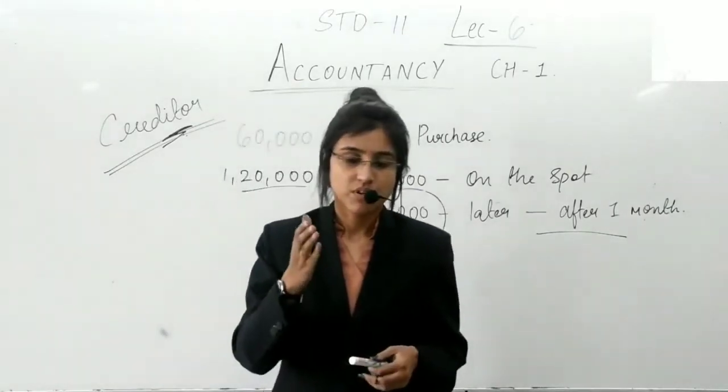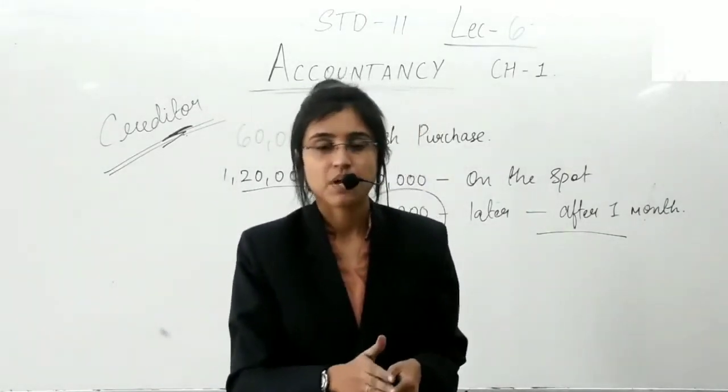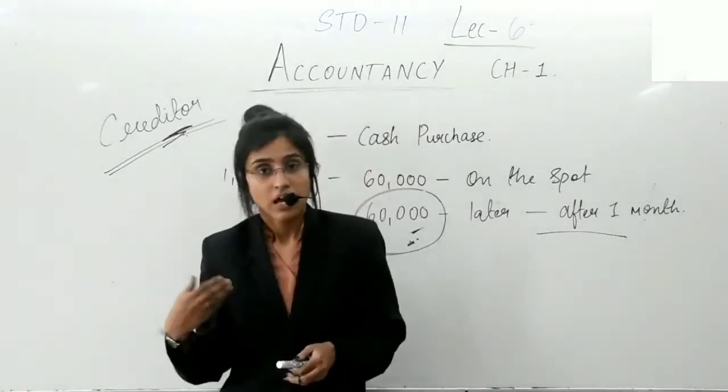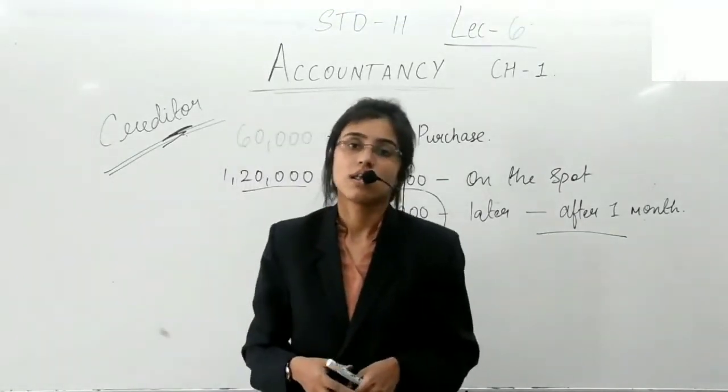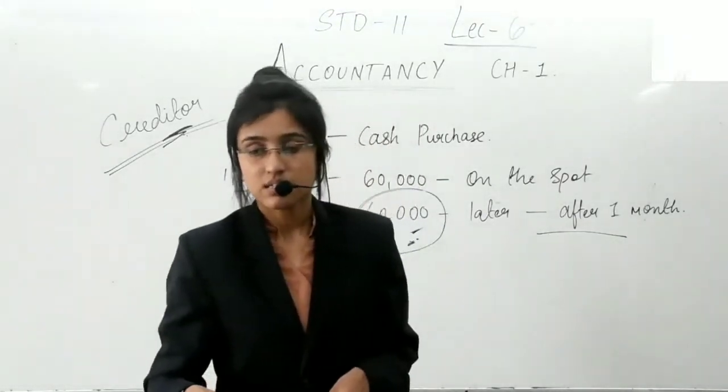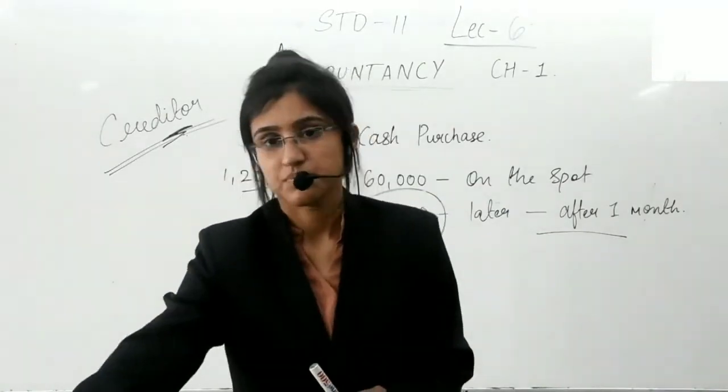So we have understood capital, drawings, and now liability. Let us understand the types of liability.